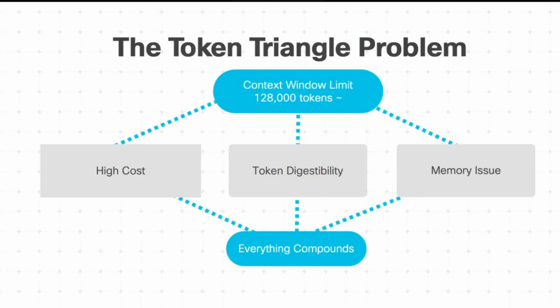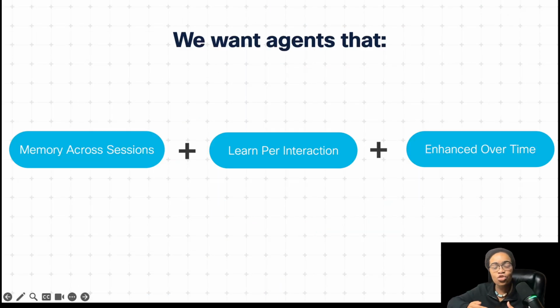Through the concept of persistent memory, we can see today how databases can help us overcome that problem and what's specifically put inside of those databases that we can build on in the future. So again, if we look at this issue from a critical thinking perspective, what if agents had persistent memory that worked across sessions, learns from every interaction, and has the ability to get better over time? That's what we're focused on today.